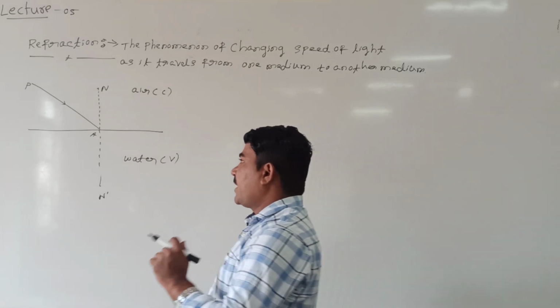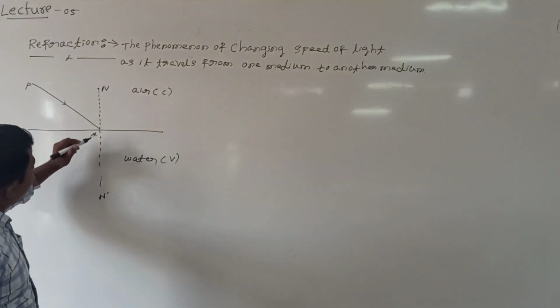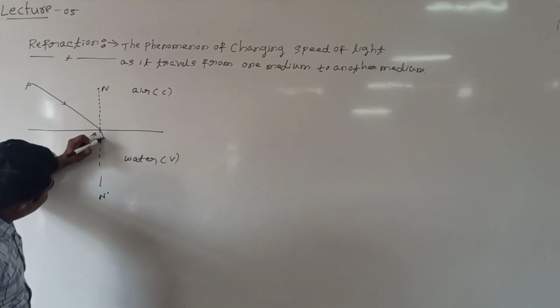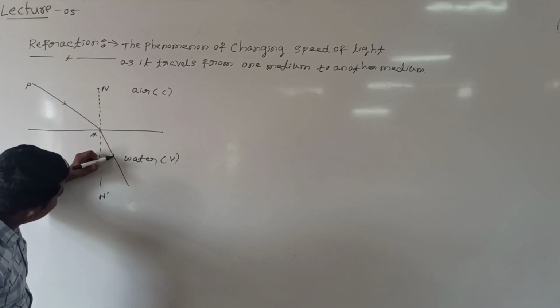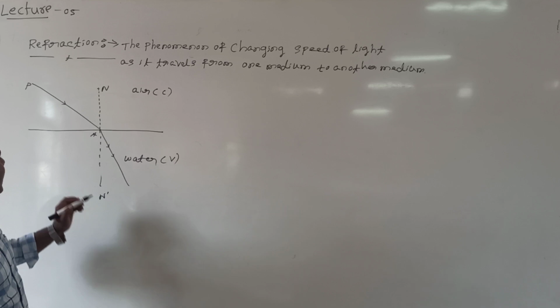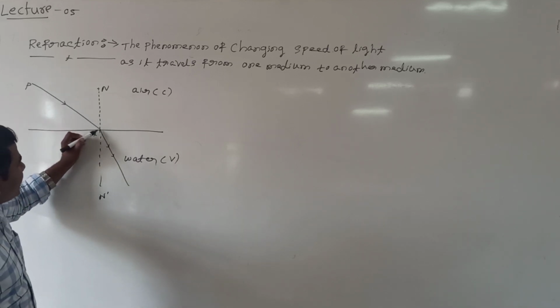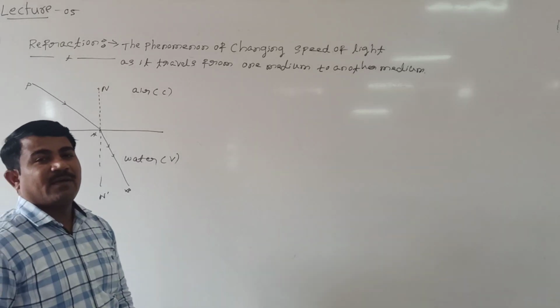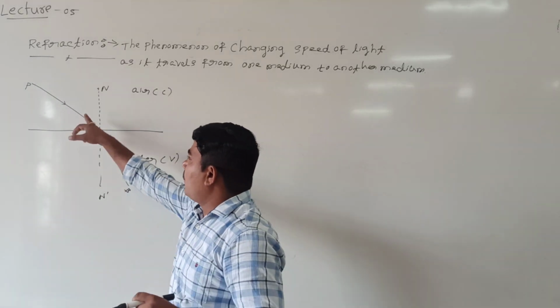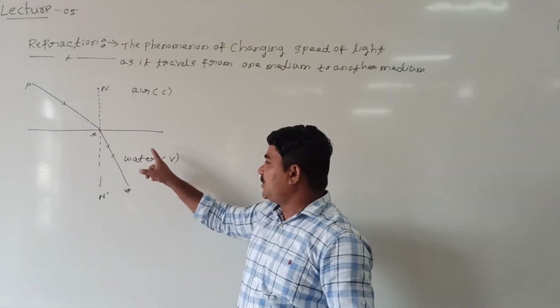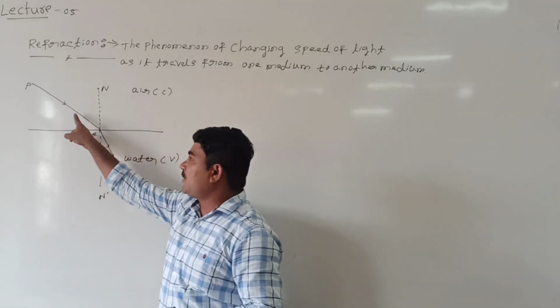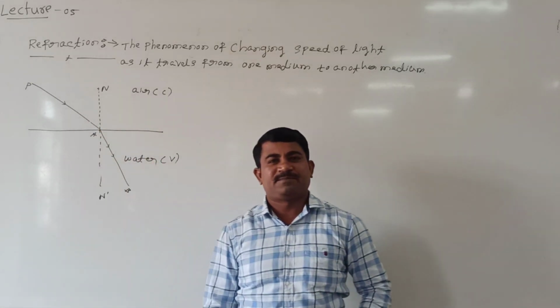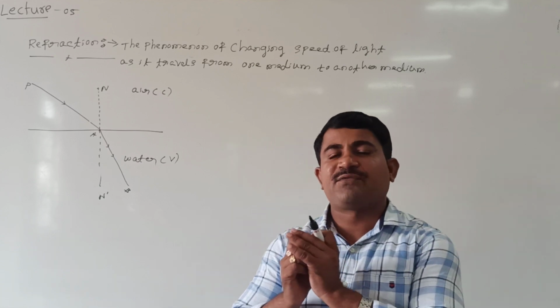Now when a ray of light travels from one medium to another medium, it changes its direction or path. This we call refraction. How does it get refracted? PA is the incident ray, then AB is the refracted ray. When a ray of light travels from one medium to another medium, it changes its speed. Due to the change in speed, it changes its direction. This phenomenon we call refraction of light.